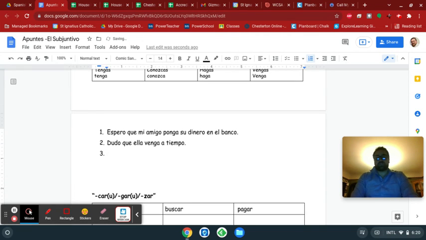Now, in our trigger, it's sometimes just really easiest to use a yo form in your trigger, but of course you can use any form. You could say, "mis amigos y yo dudamos que," and that could be our trigger. Okay, we could all be doubting that, and then we could all be doubting that any other person does anything.